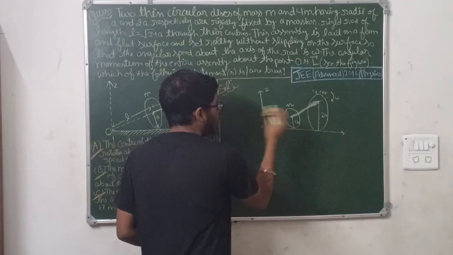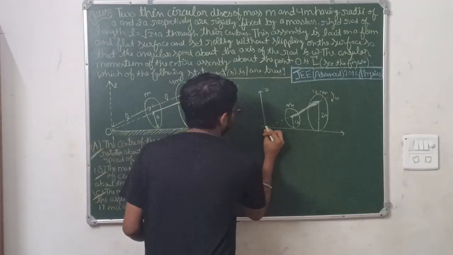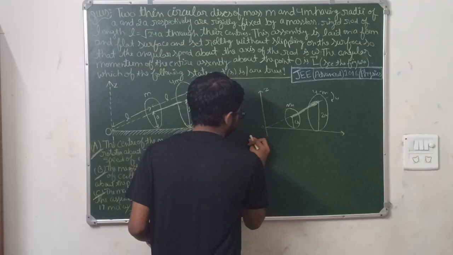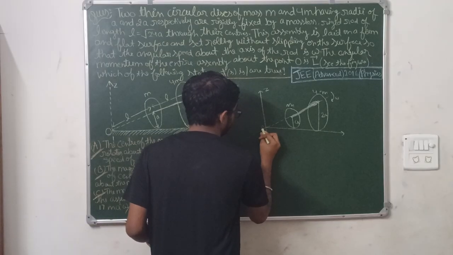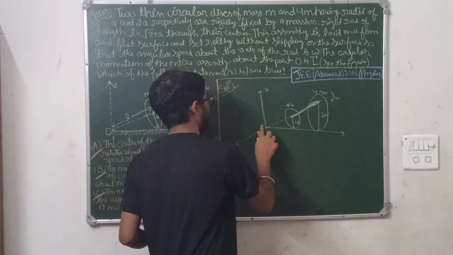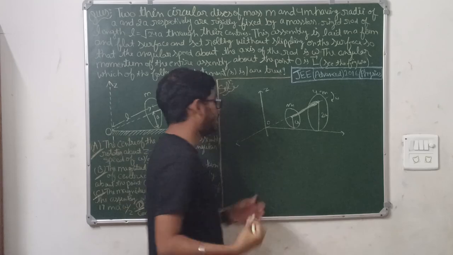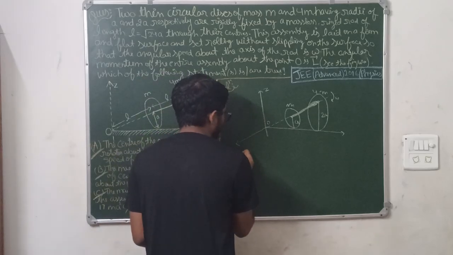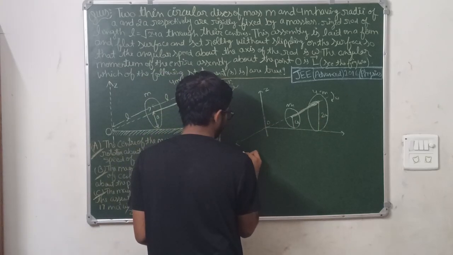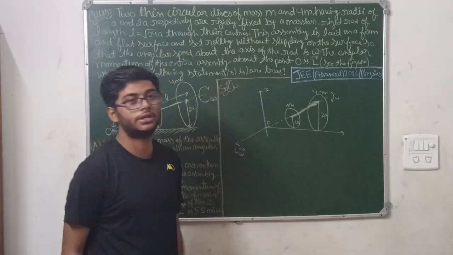For the rotation about the point O, the angular velocity vector is this. Let me rewrite and name it as omega, L of omega. This is the angular velocity vector.